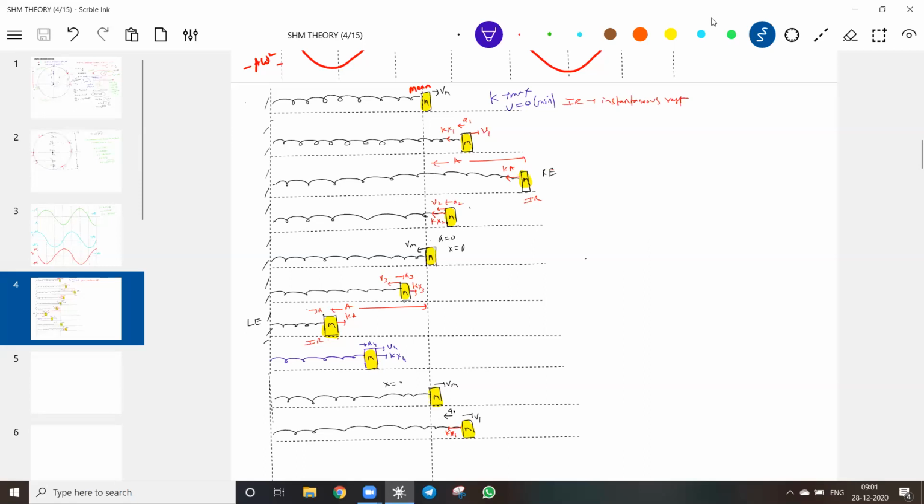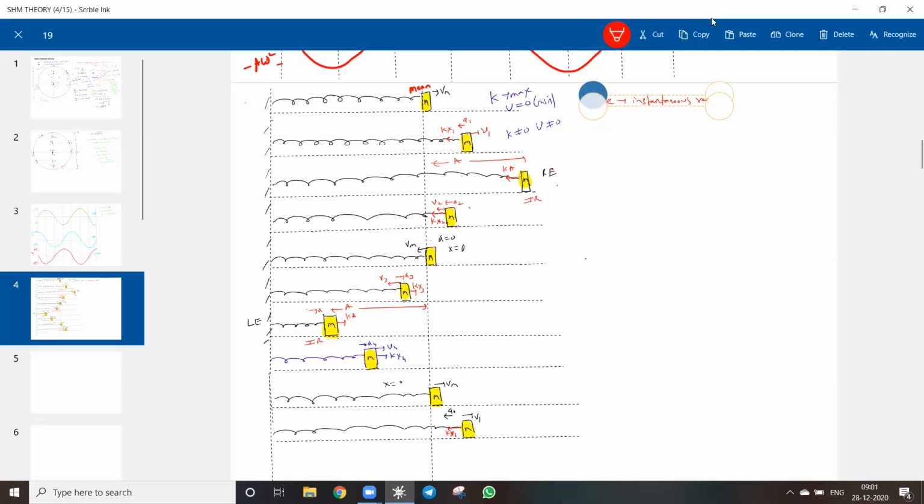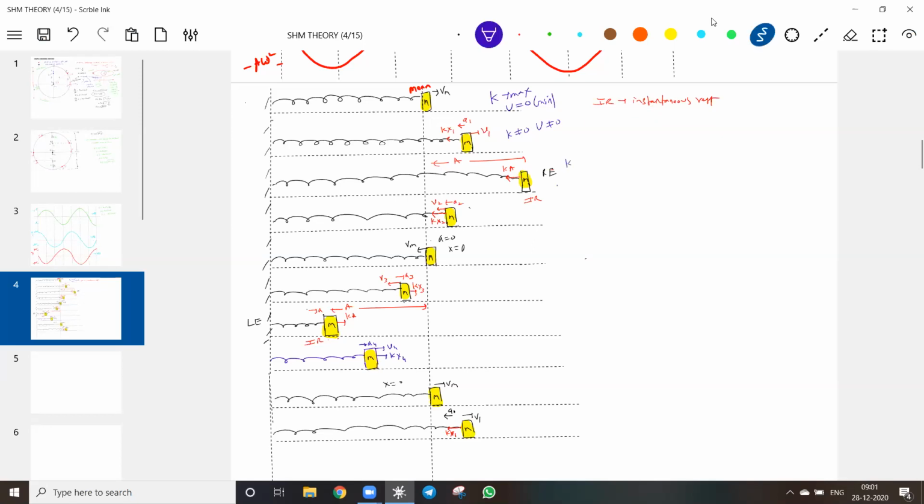Okay, come to this one. What about here? It has kinetic energy and also potential energy. Do you agree? Both are present. What about here? Instantaneous rest, IR. IR means instantaneous rest. So what does instantaneous rest mean? Kinetic energy will be zero and potential energy will be maximum. What about here? Both are non-zero. Here potential energy is minimum. If you want, you can write zero also, but better let's write minimum.